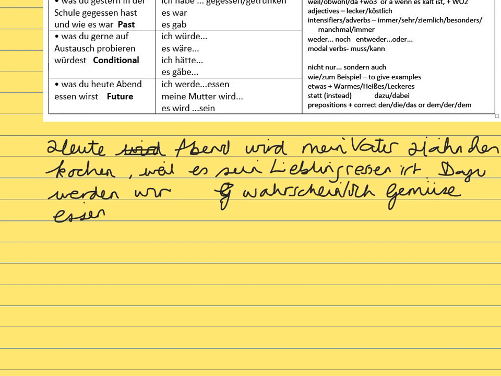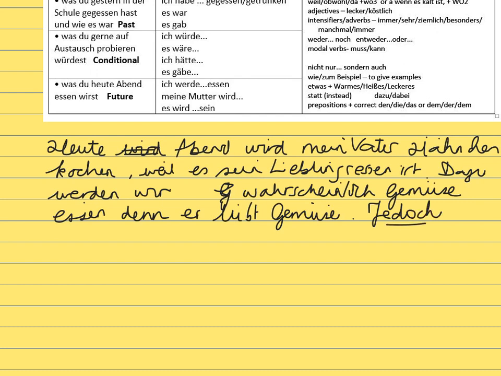Right, because I love vegetables. No, but because I love vegetables. Because he loves, denn liebt Gemüse. That means my dad. Okay, however, I'm not a vegetarian, so we're going to put a jedoch in.